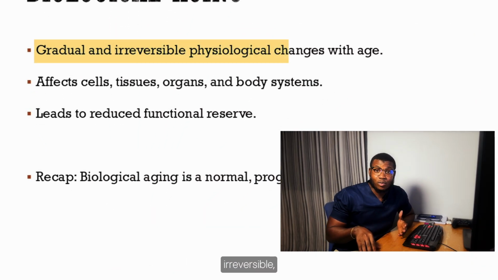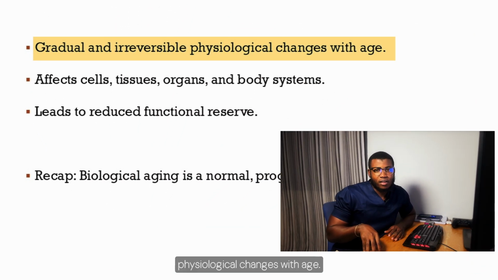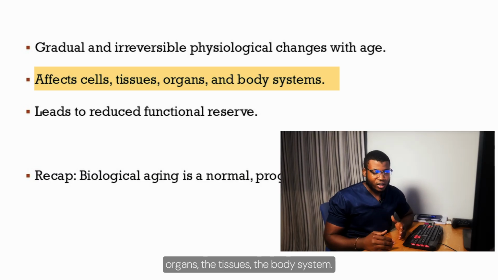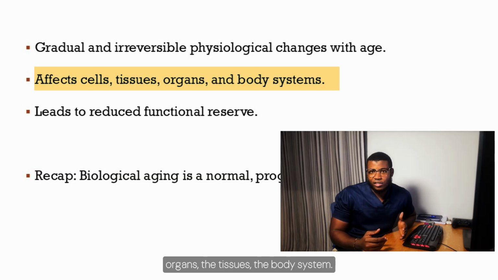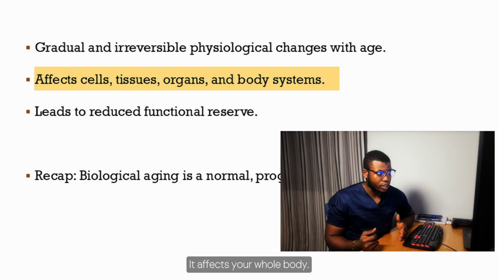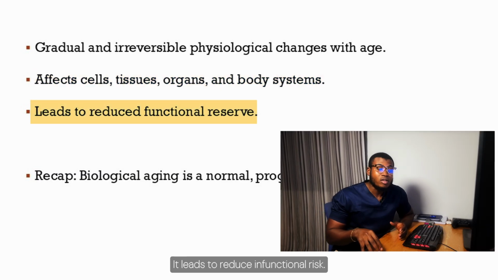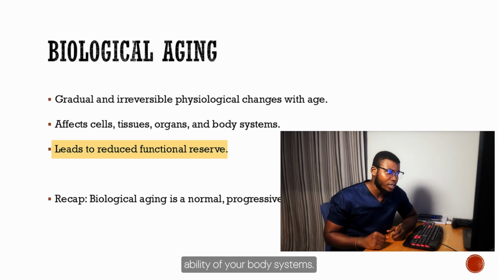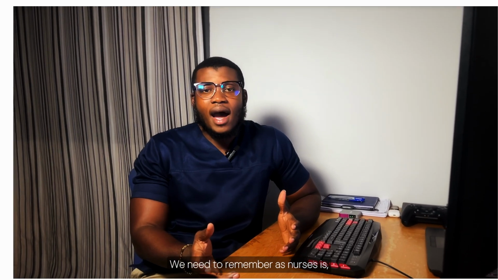Let's open up this lesson with biological aging. What is biological aging? Biological aging is gradual, irreversible physiological changes with age. These changes affect the cell, the organs, the tissues, the body system. It affects your whole body. It leads to a reduction in functional reserve. It reduces the functional ability of your body systems. What we need to remember as nurses is that biological aging is a normal progressive process.